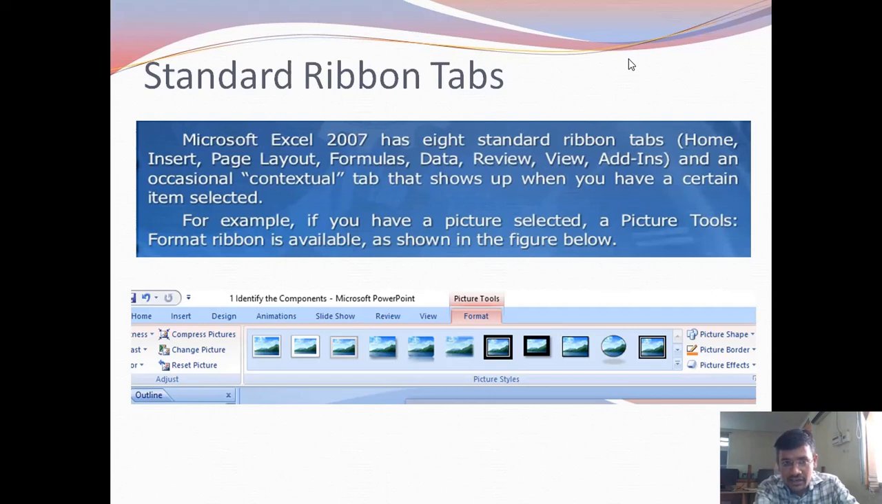The standard ribbon tabs are Home, Insert, Page Layout, Formulas, Data, Review, and View only, but whenever you select a particular picture, then the Picture Tools Format ribbon is shown, as shown in this figure. Now we will discuss the standard ribbon tabs.